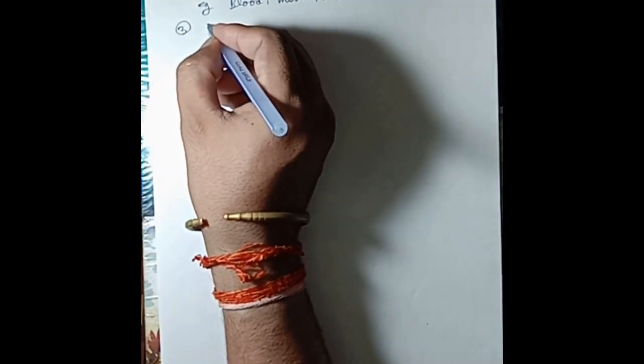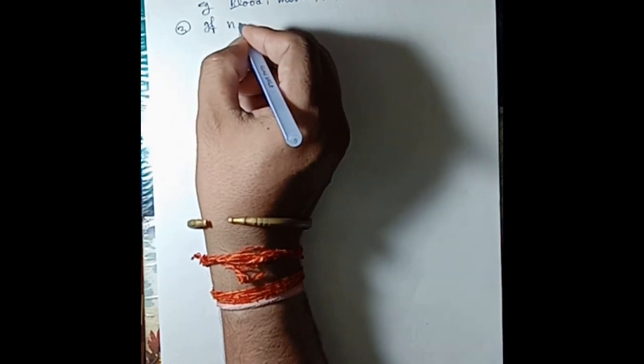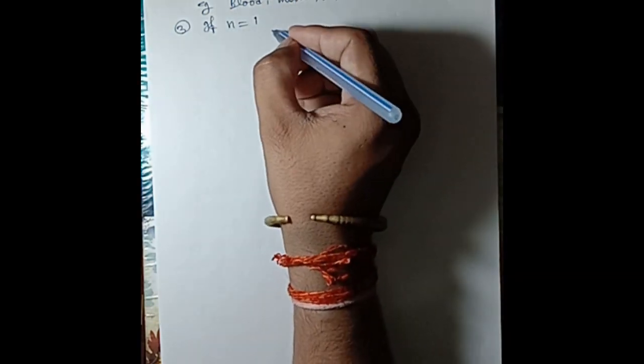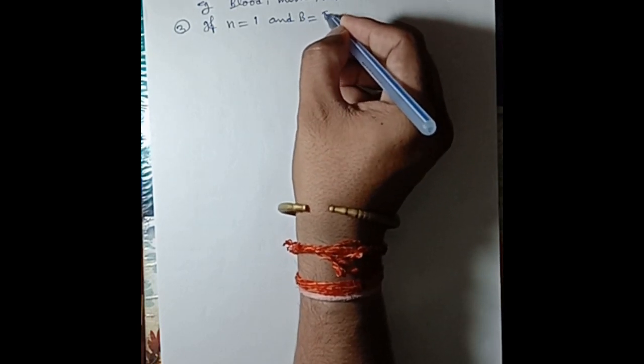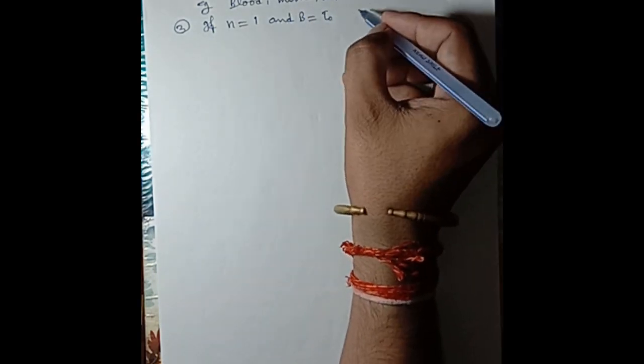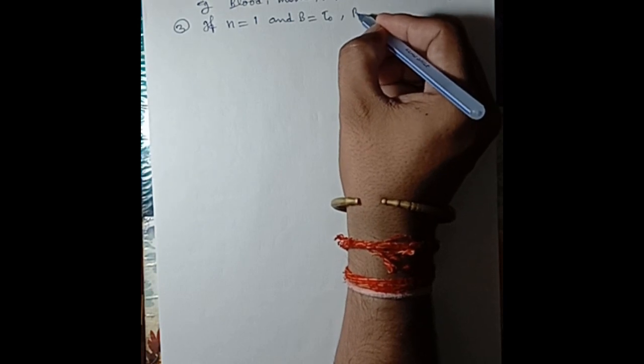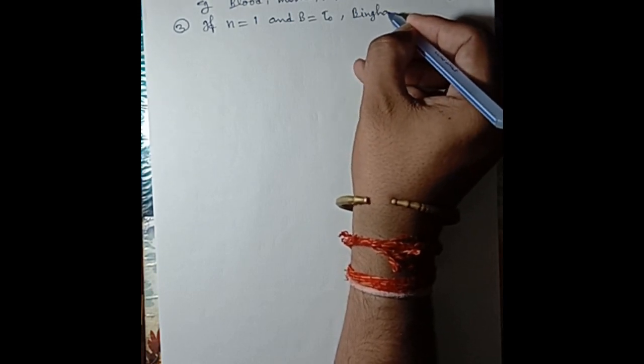Okay, third one is, if n equal to 1 and B is equal to tau 0, this type of fluid is a Bingham fluid or ideal plastic.